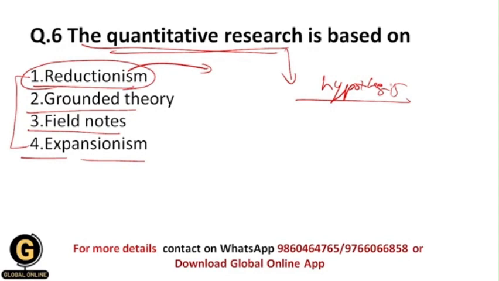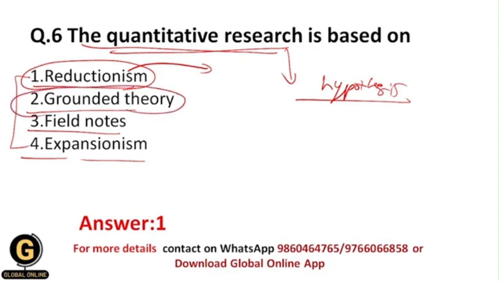And that's why here we are going to convert the complex problem into a simple hypothesis. Here basically we are going to do reductionism, and that's why the correct answer to this question is 1, that is reductionism. And that's why quantitative research is based upon reductionism.